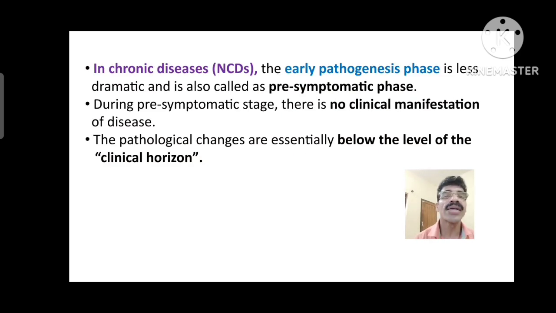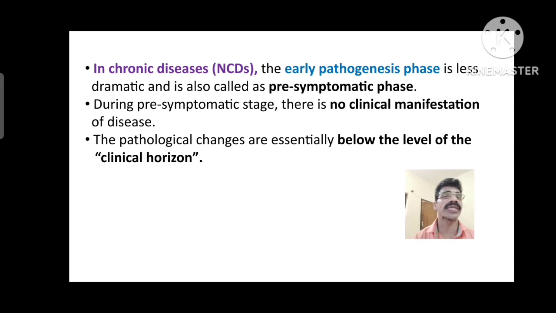Then in chronic diseases, that is non-communicable diseases, the early pathogenesis phase is less dramatic, and thus it is called the pre-symptomatic phase, that is before the occurrence of symptoms. In the early pathogenic phase there are no signs and symptoms.